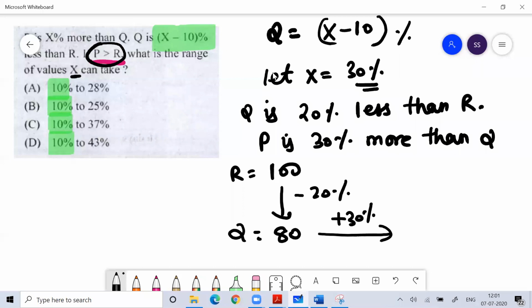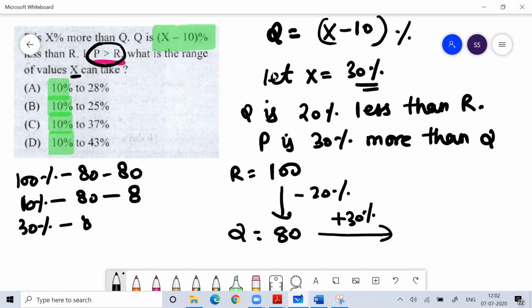Yesterday I taught you all this: how to find 30% of 80. This is very important, you have to learn this. What is 100% of 80? 100% of 80 is 80. What is 10% of 80? 10% of 80 is 8. So what is 30% of 80? 8 threes are 24.